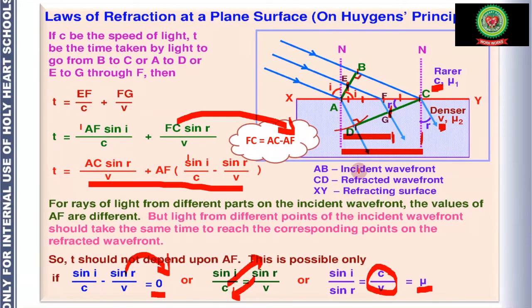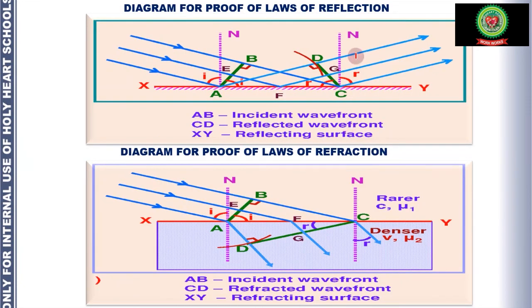Now, to prove the first law of refraction or reflection, in both cases you only have to write that from the figure or from this diagram, we can see that the incident ray, the normal and the refracted ray, or in case of reflection the reflected ray, can all be drawn on the plane of paper. It proves that the incident ray, normal and the reflected or refracted ray all lie on the same plane. So these are the laws of reflection and refraction on the basis of Huygens principle. These two diagrams you have to draw while proving these two laws.